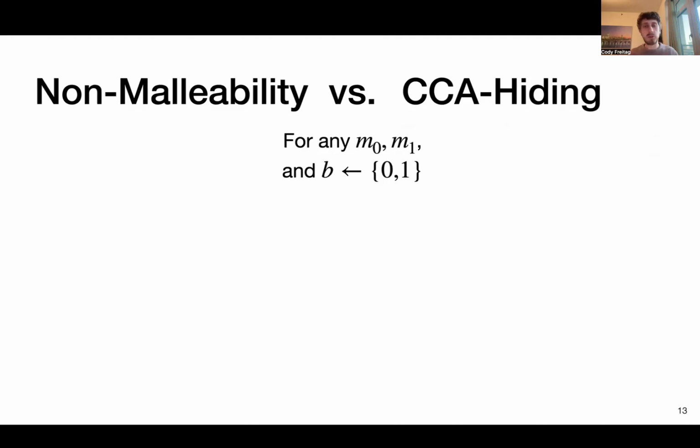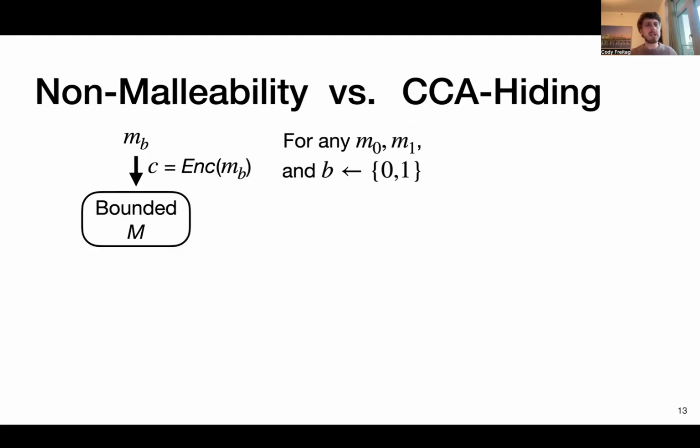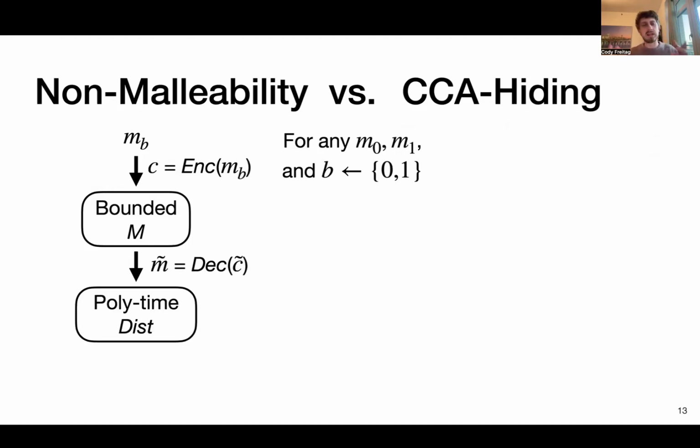So the way we formalize these notions is via an indistinguishability game. So we're going to look at pairs of messages, M0 and M1, and we're going to select a message at random by taking a random bit B from either 0 or 1. And then the experiment will look as follows. We'll take the message M sub B, corresponding to the bit B that we chose. We'll encode this message using the enc function, get some code word C, and we'll feed this into a bounded mauling adversary, which we'll denote M. And by bounded, again, I just mean at a very high level, it can't compute the dec function at a minimum. Or it comes from some general class C that you could parameterize your construction by.